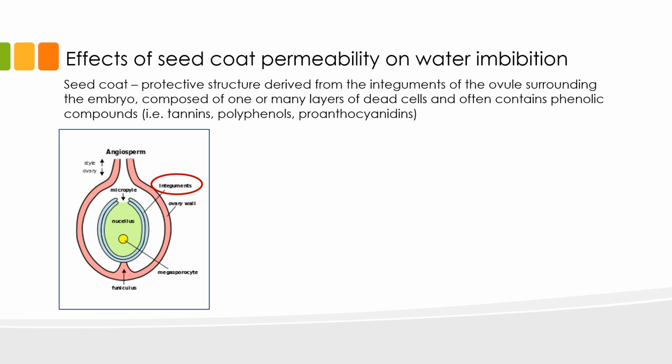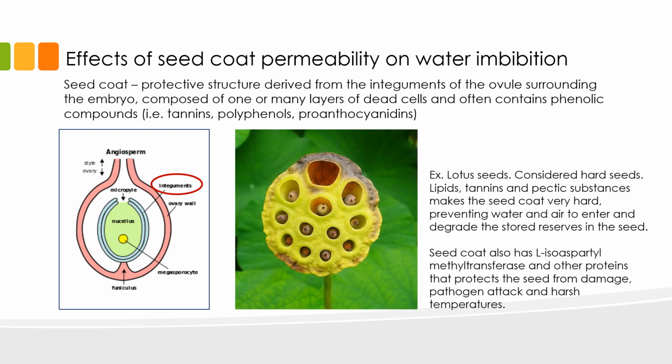seed coat impermeable. A good example of seeds that are impermeable are those of a lotus plant. Lotus seeds are considered hard seeds. Lipids, tannins, and pectic substances make the seed coat very hard, preventing water and air to enter and degrade the seed. So if you want to grow lotus seeds, you are going to have to make a small incision into the hard seed coat to allow water imbibition.